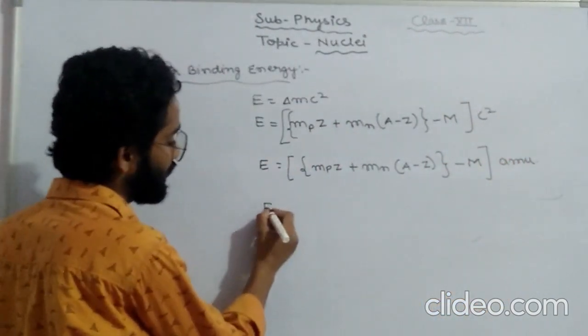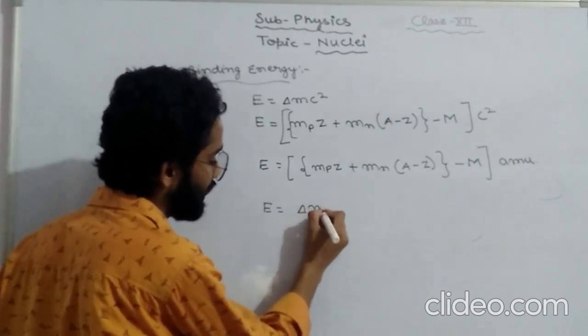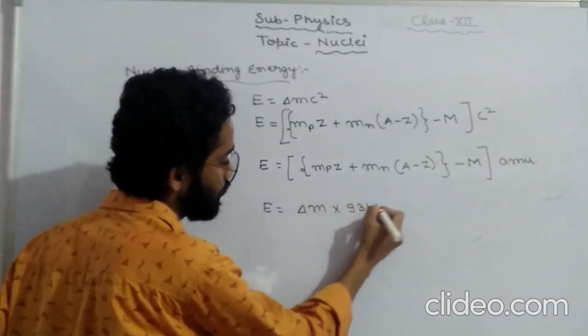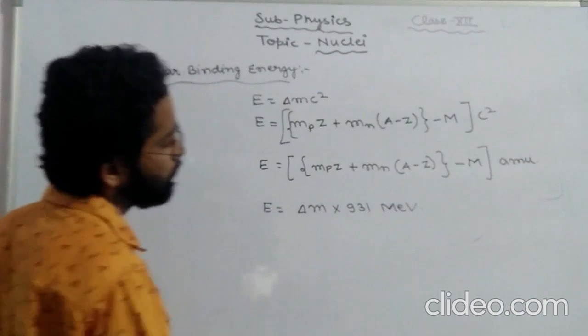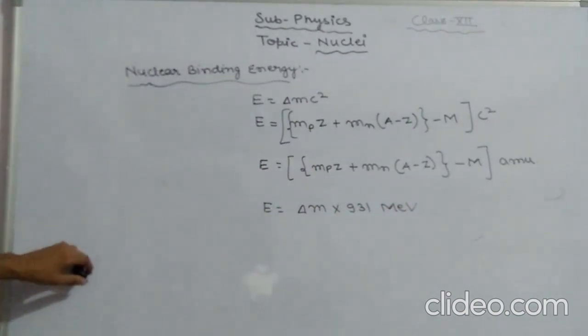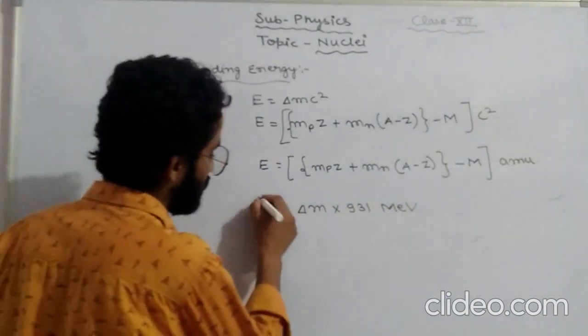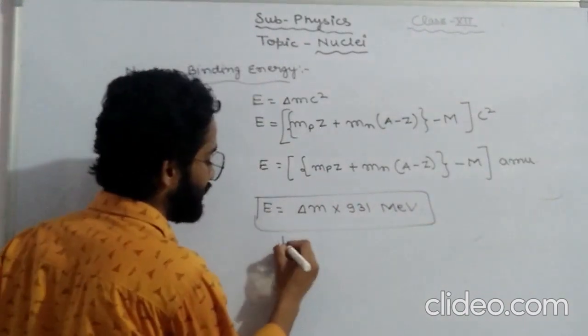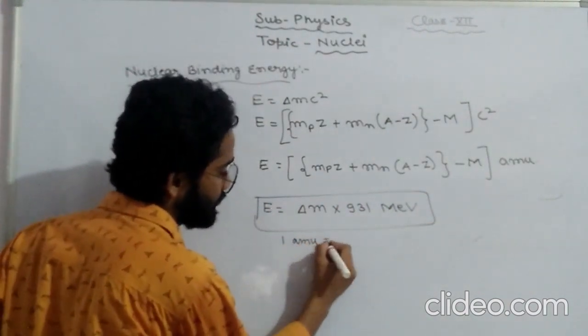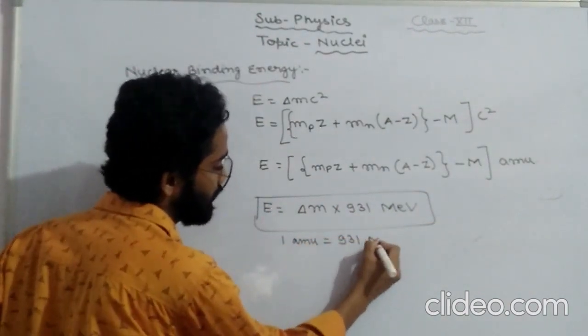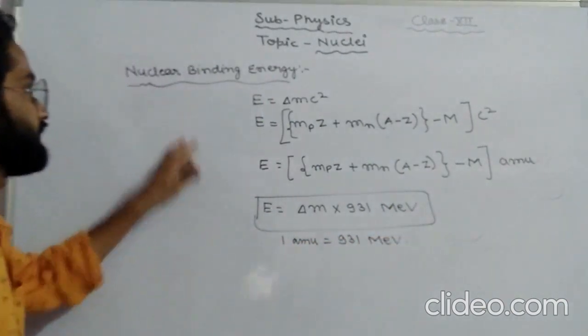If we are to write another form, then we can write delta M into 931 MeV, because 1 AMU is equal to 931 MeV. What I am saying is that 1 AMU is equal to 931 MeV. That is why it is written like this.